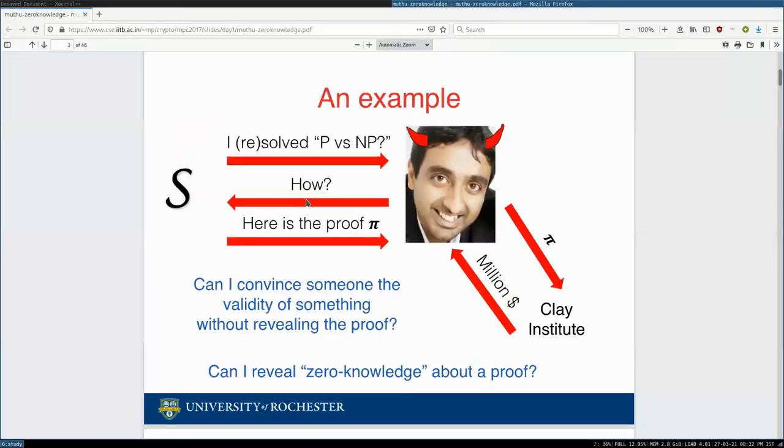Okay, I found the slides on a website, by a professor from the University of Rochester. So somebody says I solved P versus NP, the evil professor says how, the innocent student gives the proof, and the evil professor gives the proof to the Clay Institute and gets $1 million. Okay, and I hope all of you can see what the issue with this is.